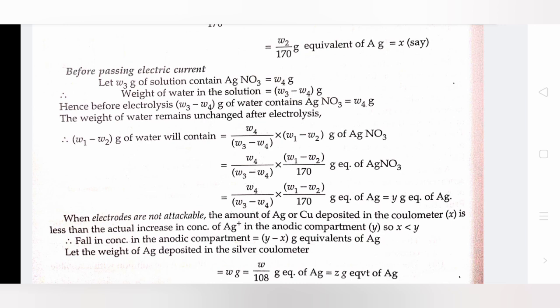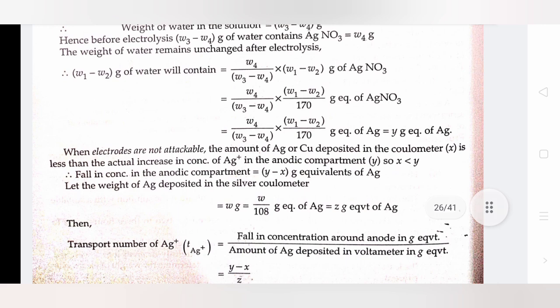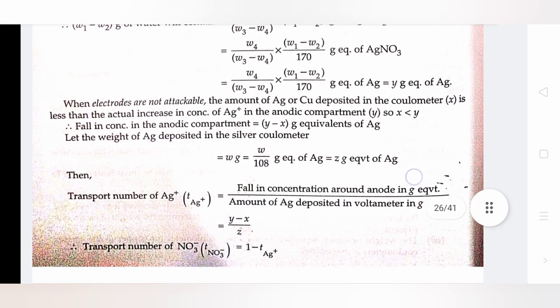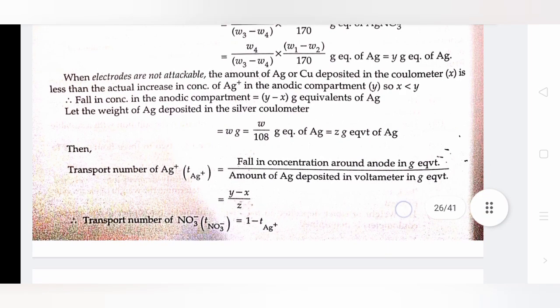That is, W4 divided by W3 minus W4, multiplied by W1 minus W2, divided by 170 gram equivalent of AgNO3, equals the same gram equivalent of Ag, equals Y gram equivalent of Ag.